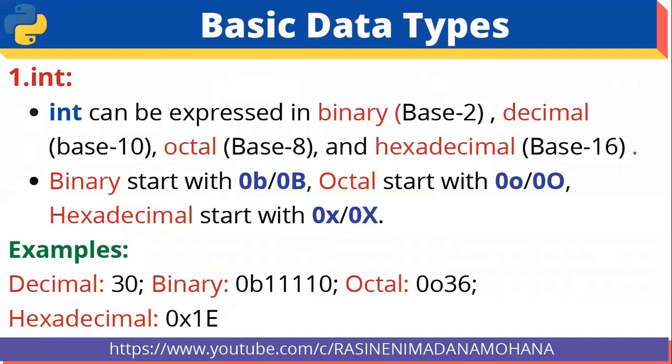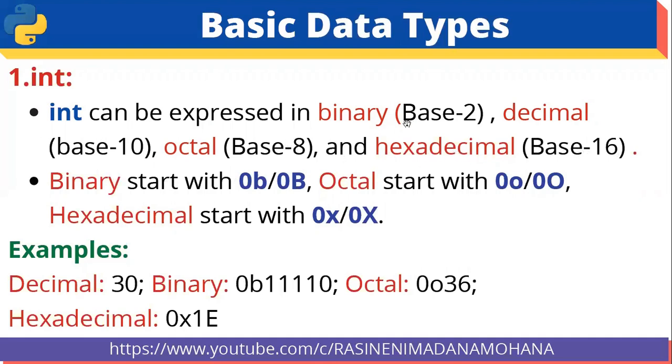Then coming to the first basic data type, int. So int can be expressed in various notations: binary notation with base 2, decimal notation with base 10, octal with base 8, and hexadecimal with base 16.